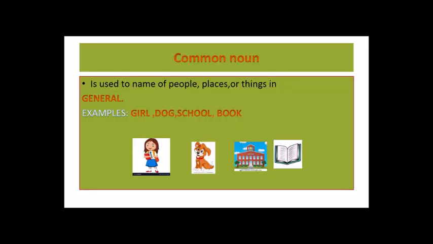Let's see the common noun. It is used to name people, places or things in general. Any girl, any dog, any school, any book. When we talk about a girl or a dog or a school or a book or any other place or any other thing, when they have no special names or no special brand, no special names are given to these things, they are called common nouns, of any general names, general things, general places, general people.